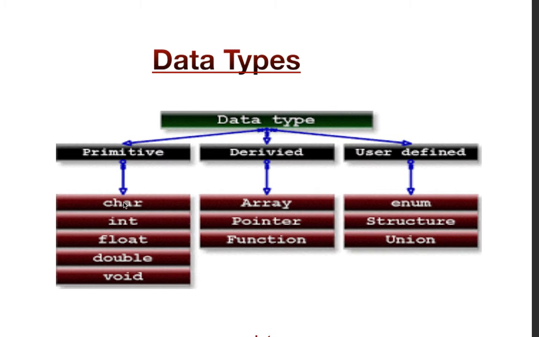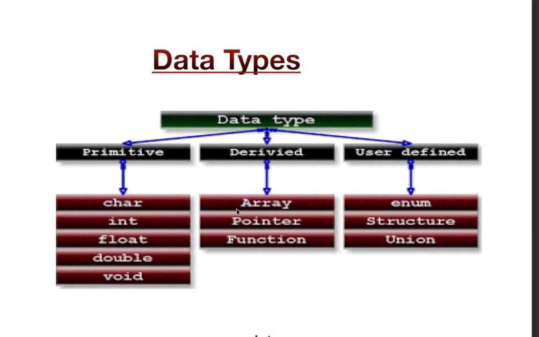These are the basic data types of C language: character, int, float, and void. Double is a part of the float data type; it is written here by mistake. So the basic data types are character, integer, float, and void.